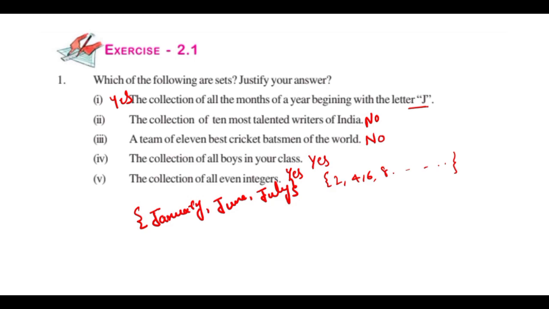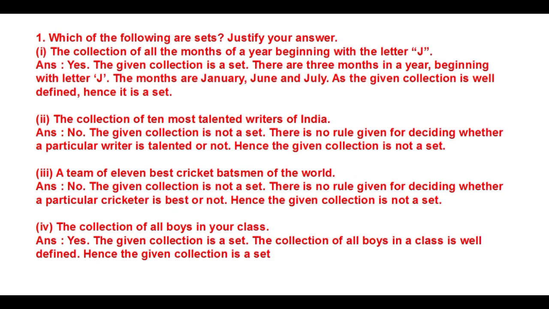But how to write this one? So justify your answer given here. That means just now what I explained to you in the word form, now we'll share with you in the text form, right? You can see here. And you can go through all the questions, question number 1, 2, 3, 4, what we have just discussed. Go through this, or if you want, take a screenshot and then read all these points, right? So why some questions are sets, and why some are not sets, it's very clear here, right? You can go through all the questions, right? Next one.